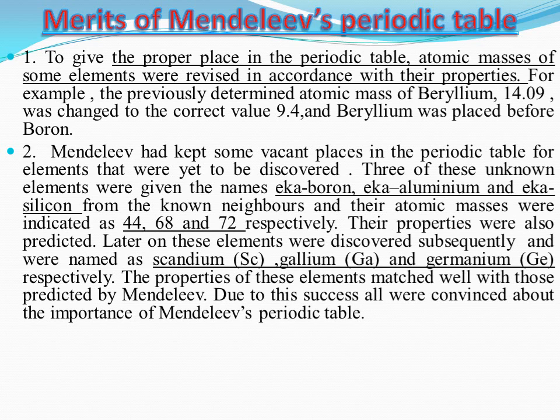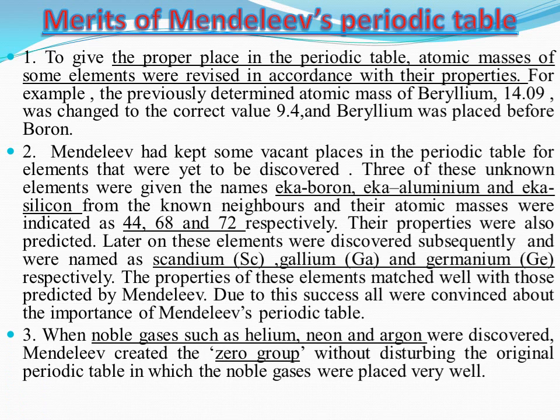Their properties were also predicted. Later on, these elements were discovered and named scandium, gallium and germanium respectively. The properties of these elements matched well with those predicted by Mendeleev. Due to this success, all were convinced about the importance of Mendeleev's periodic table.